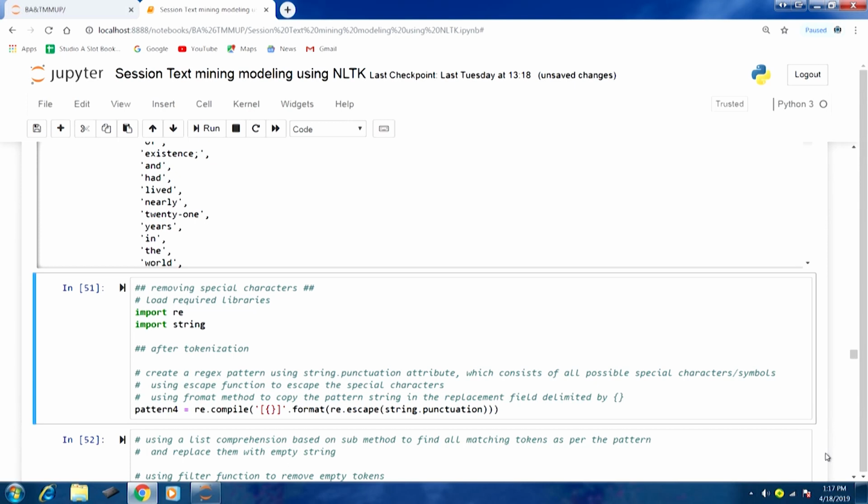Now, let us move to the next aspect, that is removing special characters. Some of the word tokenization approaches that we talked about had special characters also as tokens.